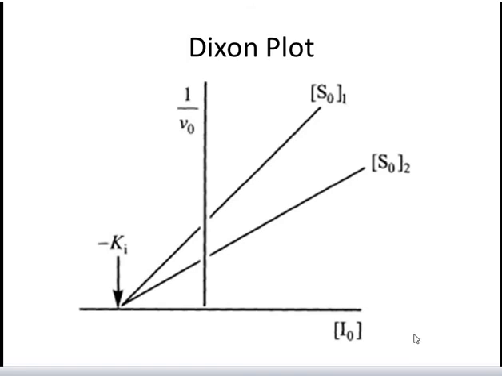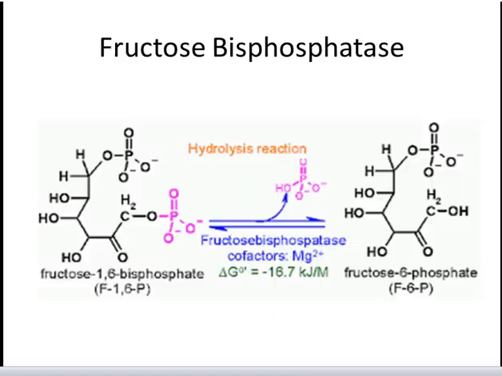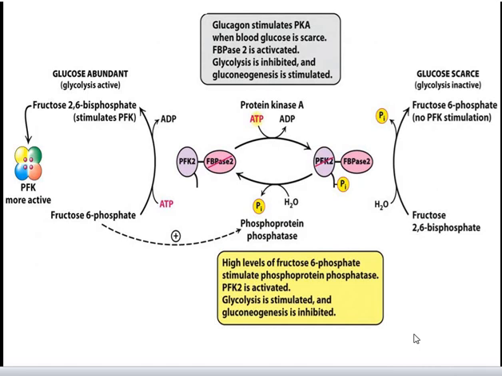then the inhibition is called mixed inhibition, irrespective of the mechanism involved. Few clear-cut instances of non-competitive inhibition of single substrate enzyme catalyzed reactions are known, one possible case being the inhibition of fructose bisphosphatase. Fructose bisphosphatase catalyzes the reaction fructose 1,6-bisphosphate to fructose 6-phosphate. This is a hydrolysis reaction. This fructose bisphosphatase is inhibited by AMP in the direction of fructose 6-phosphate formation.